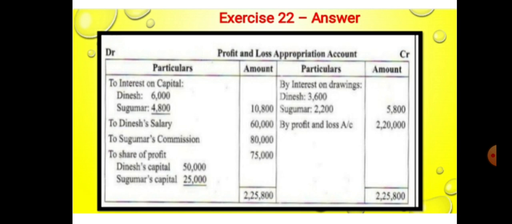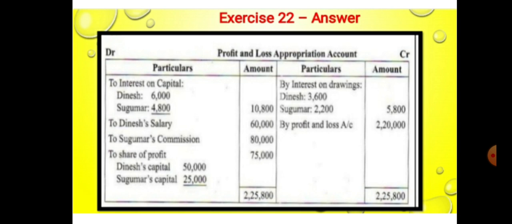After recording all entries, make a total. First assume which side total is highest. Here the credit side total is 2,25,800. Then the same total will be recorded on the debit side, 2,25,800. The difference amount is 75,000. This 75,000 is treated as the share of profit. This share of profit will be distributed among the partners in the ratio 2:1.